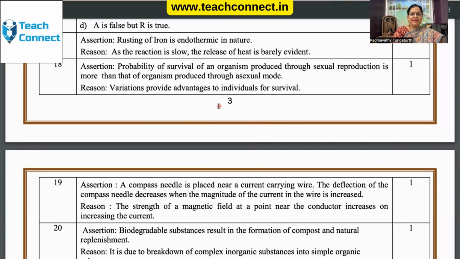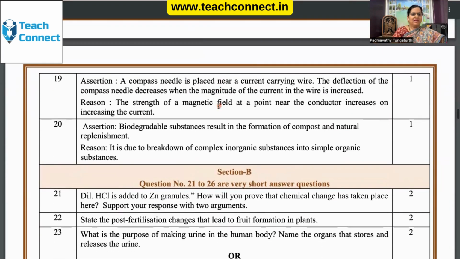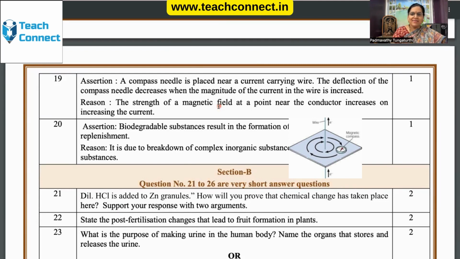Now the question number 18 is again a biology question. 19, a compass needle is placed near a current carrying wire. Please, teachers, show this experiment in the laboratory. The children will love it and they will remember the concept for long. The deflection of the compass needle decreases when the magnitude of the current in the wire is increased. It should be the other way. The deflection of the compass needle will increase when the magnitude of current in the wire is increased.